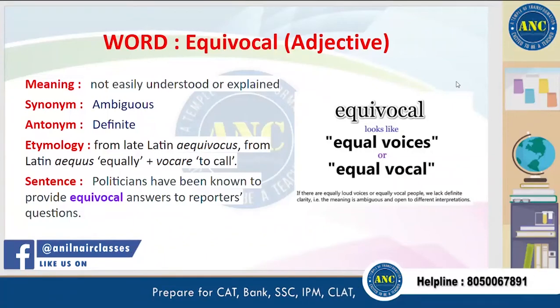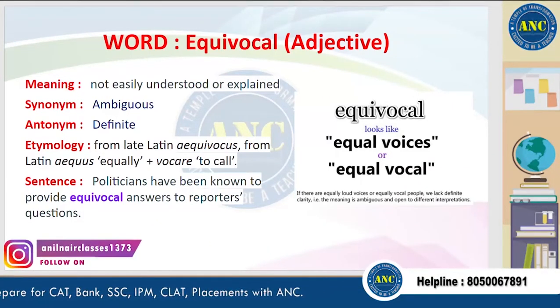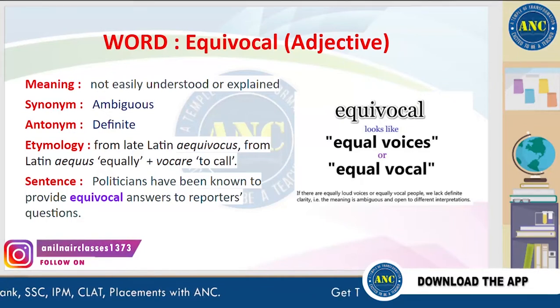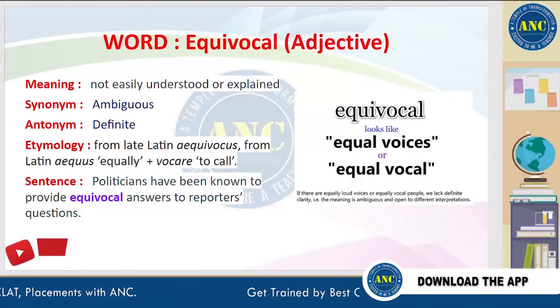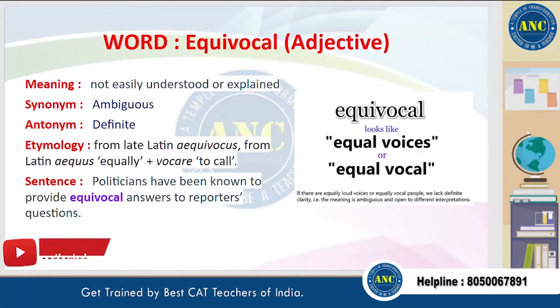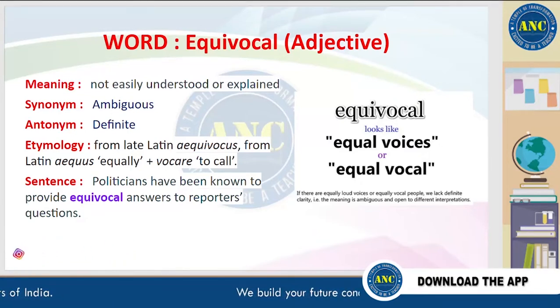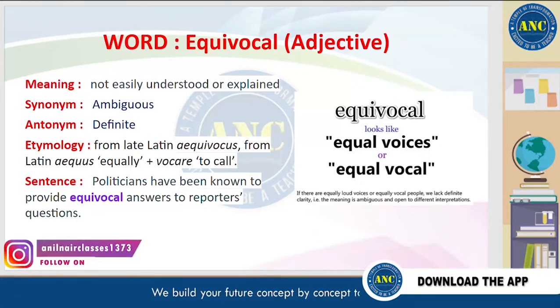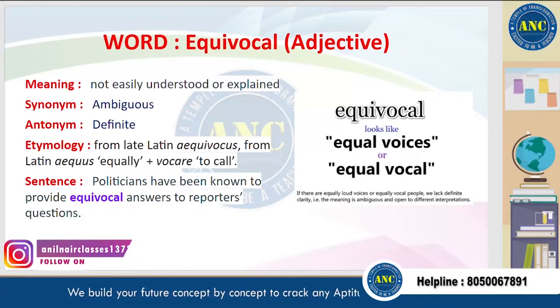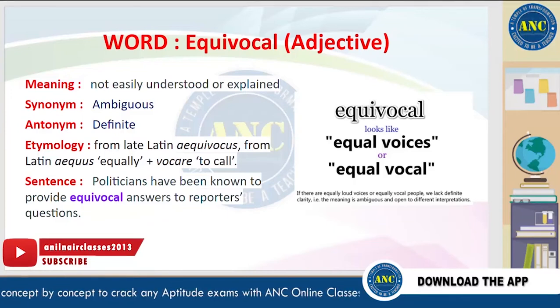Moving on to the next word, equivocal. Equivocal means not easily understood or explained. A synonym for this word is ambiguous and an antonym is definite. It is derived from a late Latin word which is made of two parts, the first part meaning equally and the second part meaning to call. A sentence for this word is, politicians have been known to provide equivocal answers to reporters' questions.